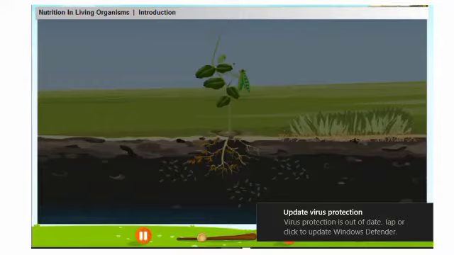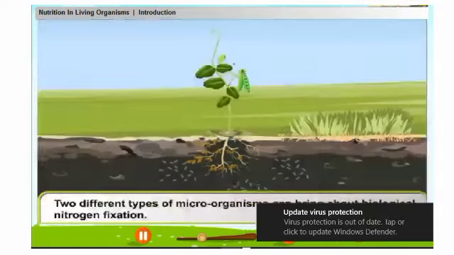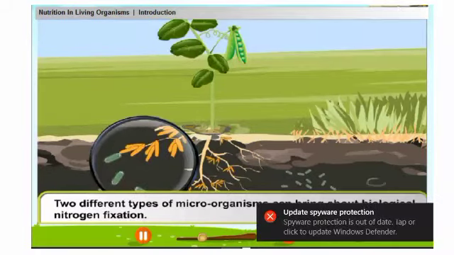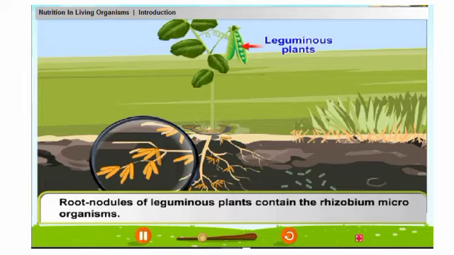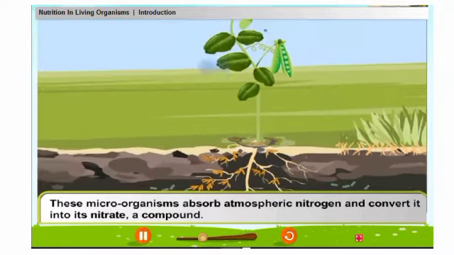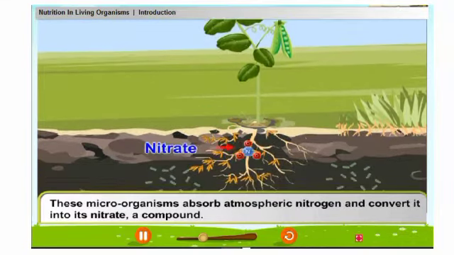Biological fixation of nitrogen. Two different types of microorganisms can bring about biological nitrogen fixation. Root nodules of leguminous plants contain the rhizobium microorganisms. These microorganisms absorb atmospheric nitrogen and convert it into nitrate compounds.